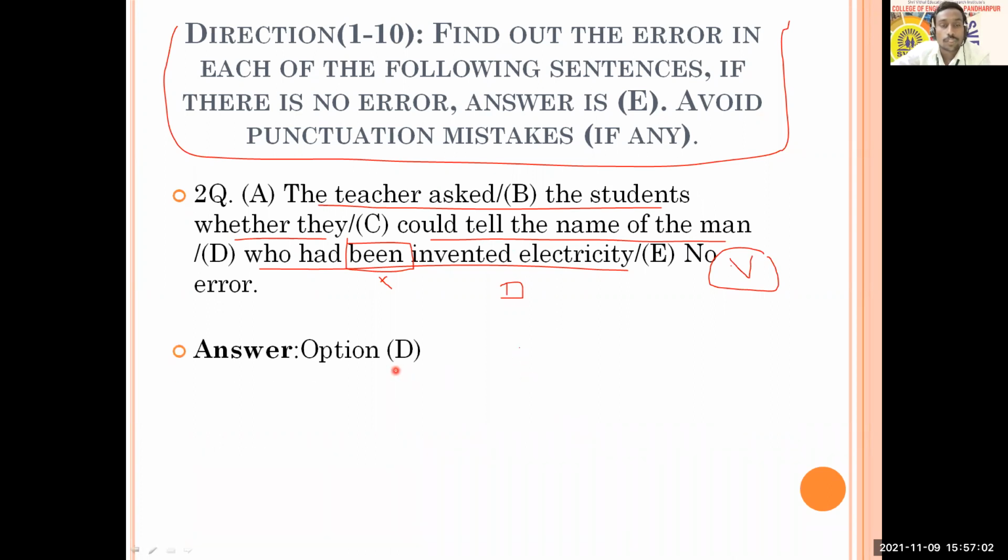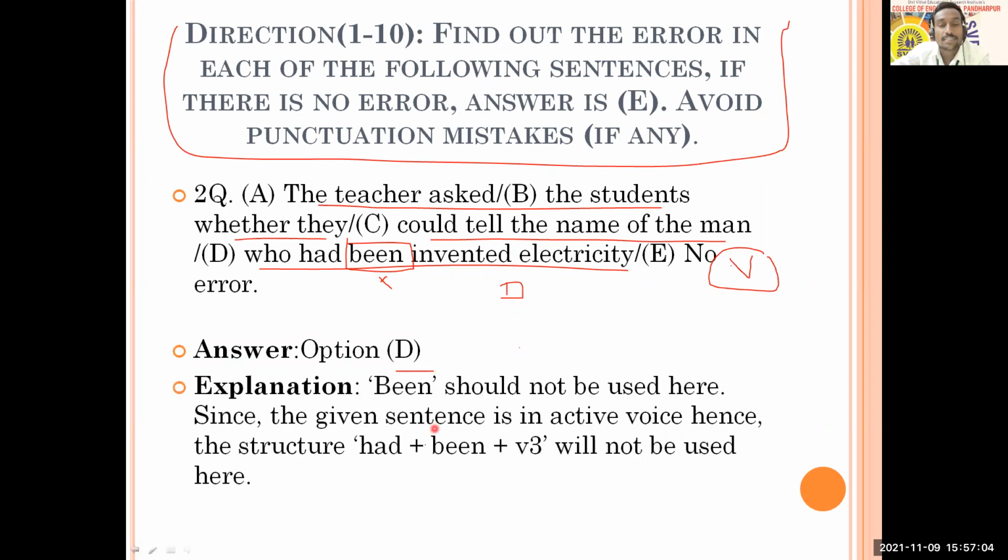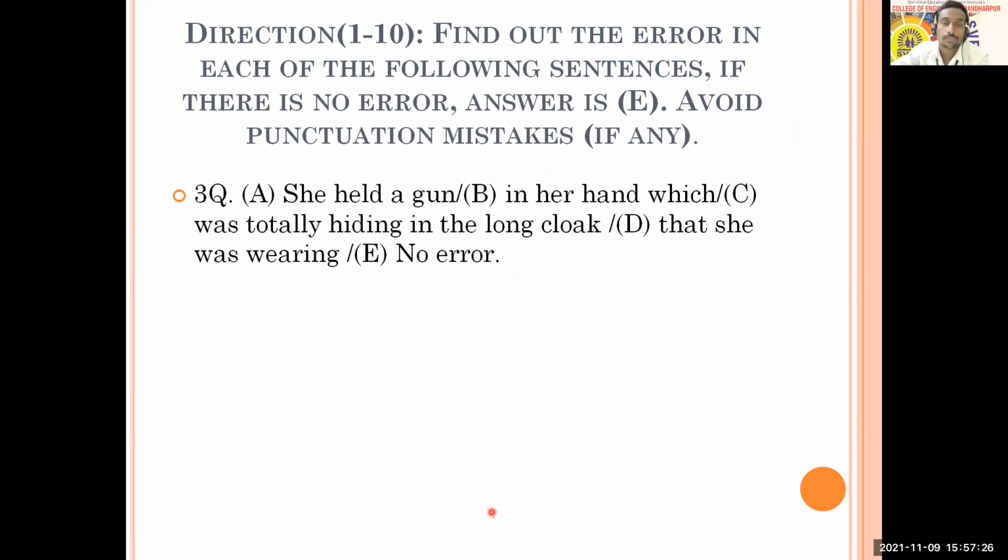So here all of you think option D is the answer. And why D? Been should not be used since the sentence is in active voice. The structure we have discussed so many times: had been V3 is passive voice. It is not expected here. We have to choose had and V3.